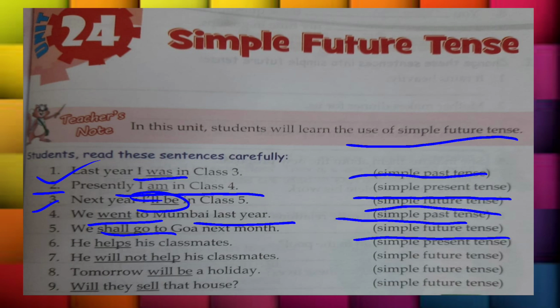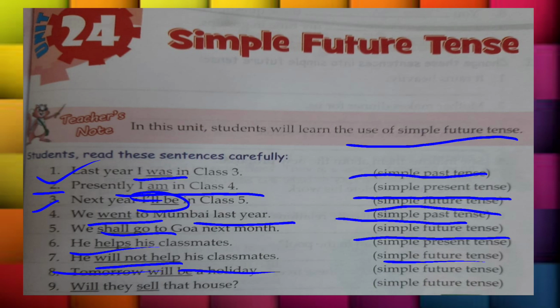He helps his classmates. He helps, it's present. He helps, it's his habit. It shows that he is very generous and he always loves to help his friends. All right, the next one: he will not help his classmates. So it's a future tense, that he will not help in future. He helps everyone because he is quite good in nature, but he will not help in future.